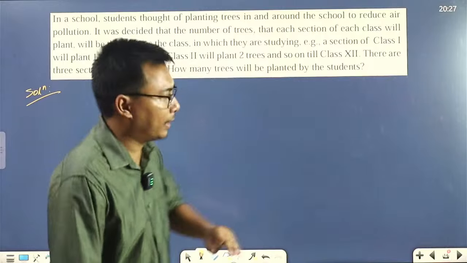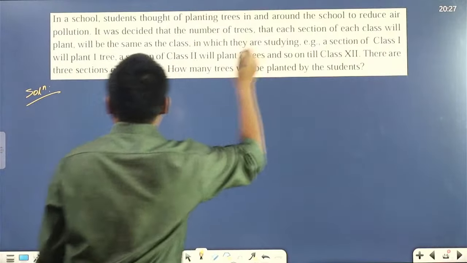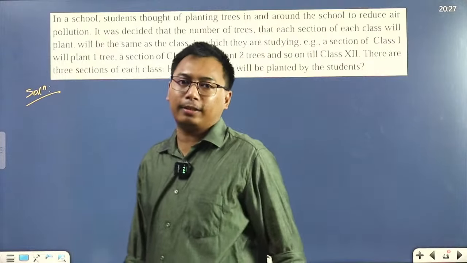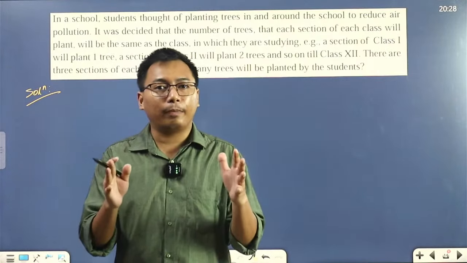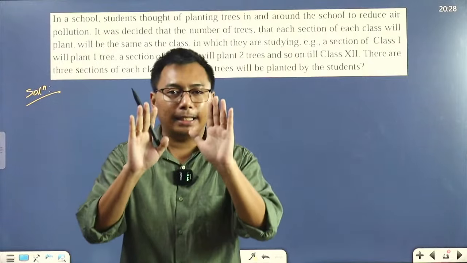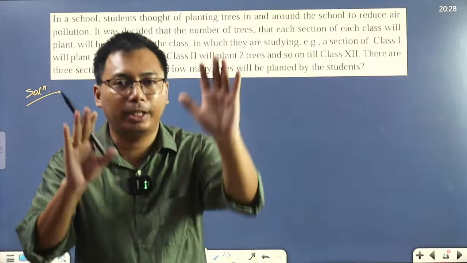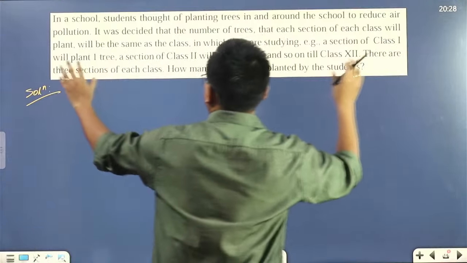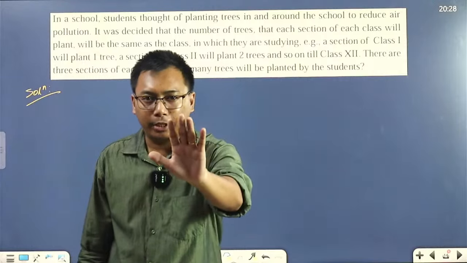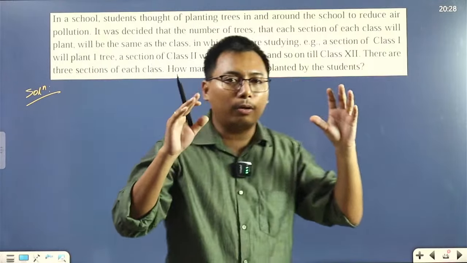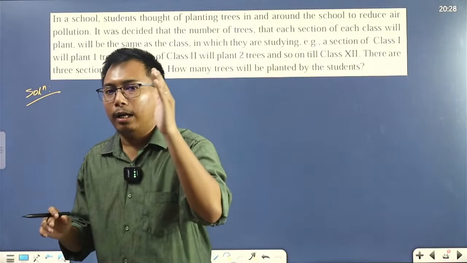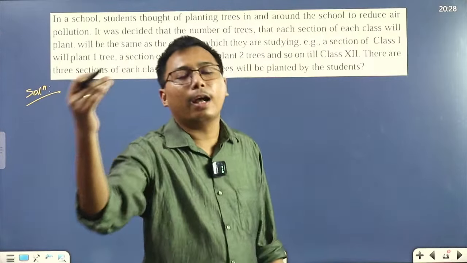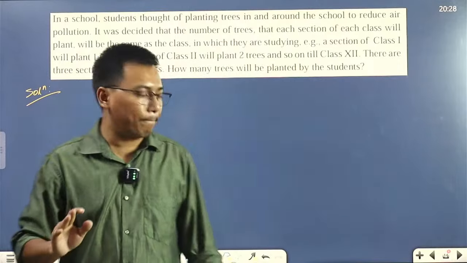Now listen, for the second part, what do we have? There are 3 sections of each class. Now let us stop here, 3 sections of each class, we'll keep it for later. Now just think about each class planting depending on their particular class.